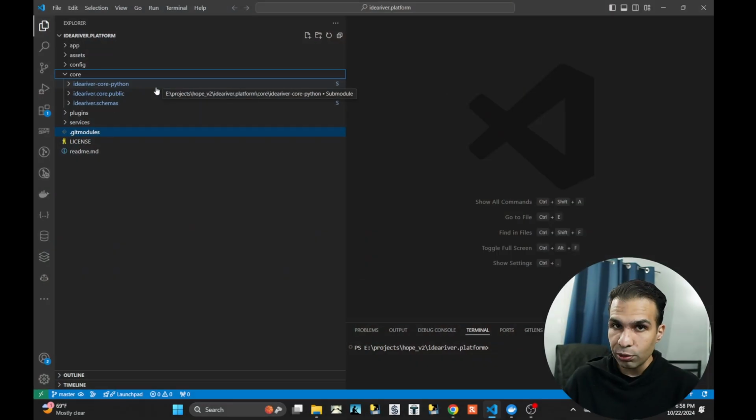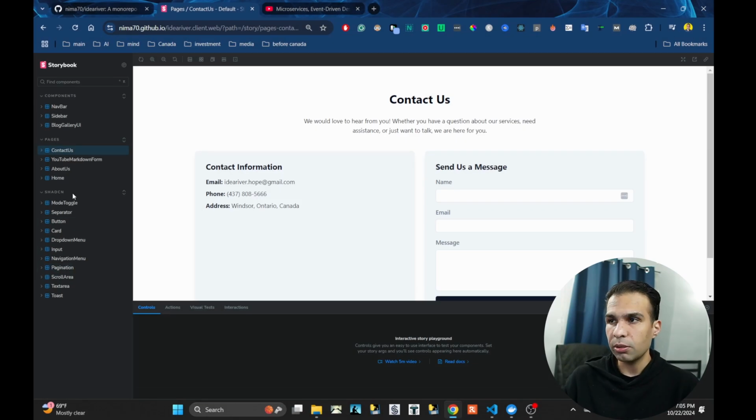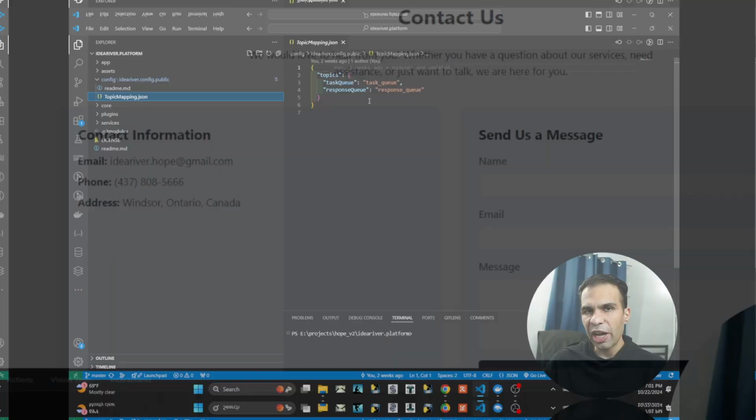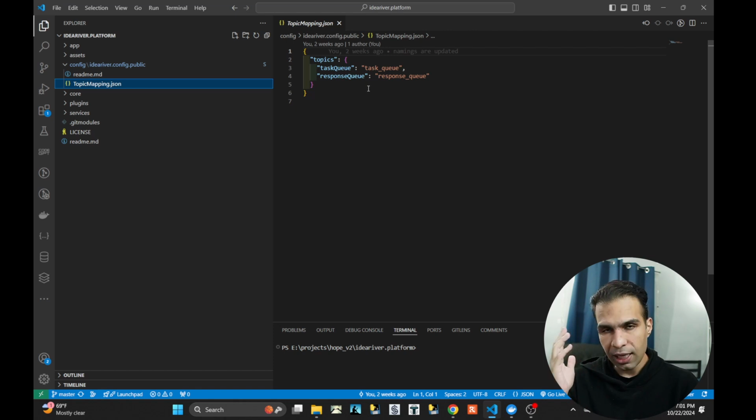I compile all of them in one monorepo. This is language agnostic stuff, okay? A portion of it is written in Python, another portion is written in, of course, this is not all good. So this is a pain for the maintainer, but all these things can be separated because of the way that I have written it. I hate hard coding things in the code, okay? So I'm using GitHub submodules. You guys still can use some of my infrastructure. But when you want to build the thing, man, that one is a nightmare.